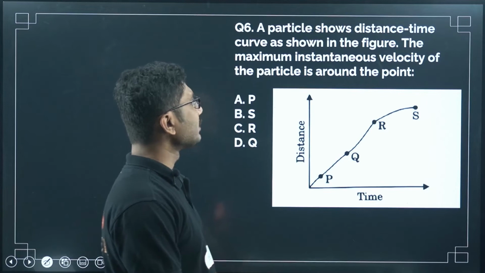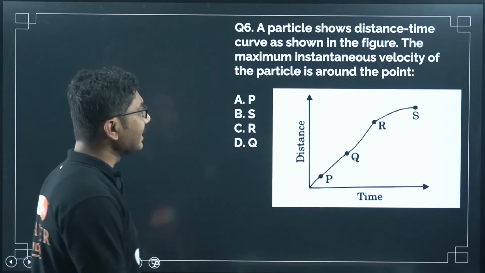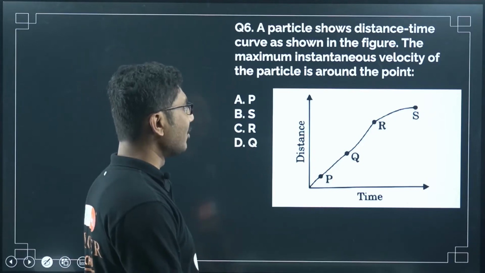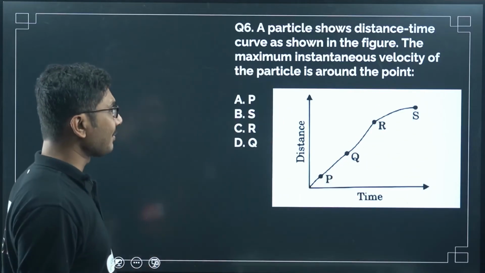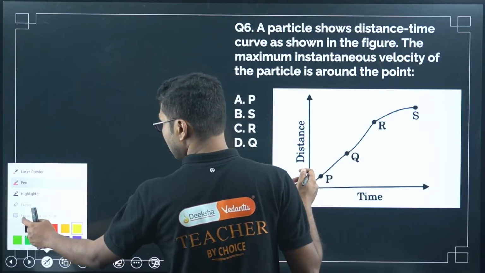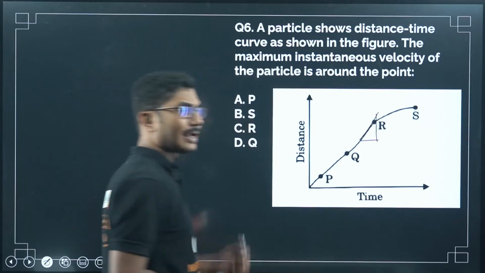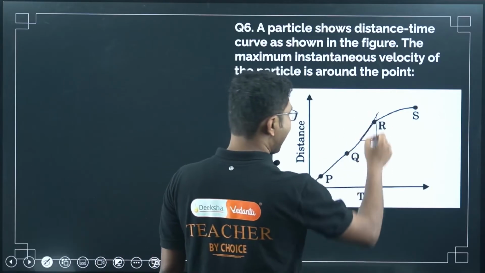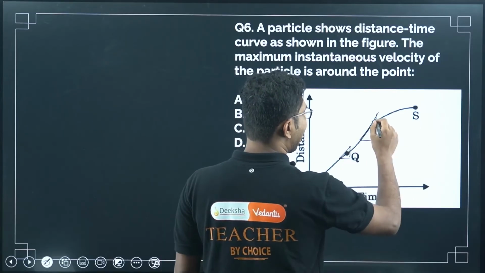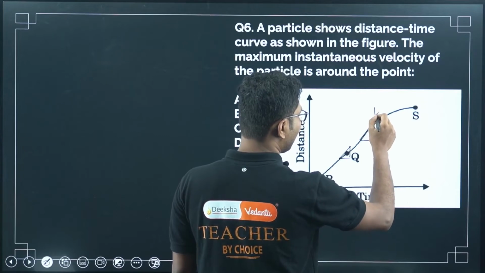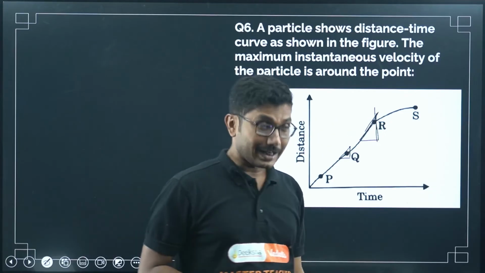A particle shows a distance-time curve as shown in the figure. The maximum instantaneous velocity of the particle is around the point. So here, as you can see, the graph is a little bit curvy, even though it is not super clear, but at point R, if you draw a tangent, you will see that the value is maximum at point R. At any other point the value of y is negligibly small for the same time, right?